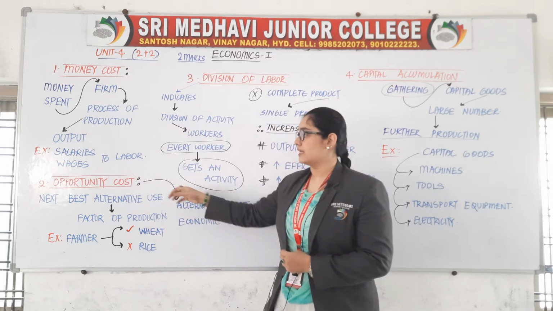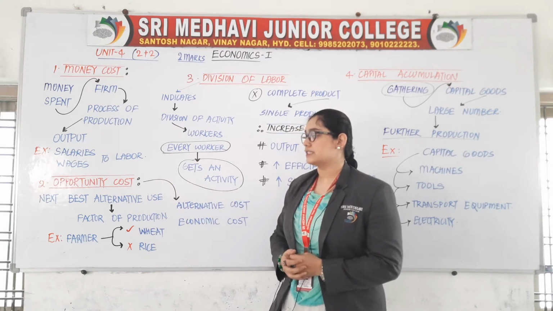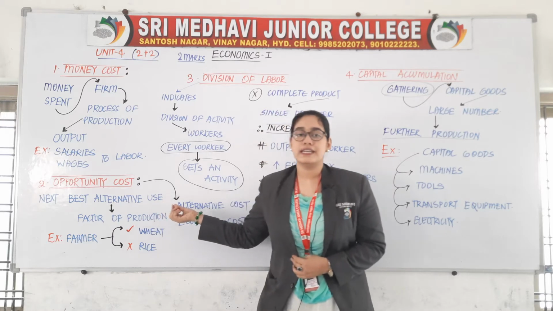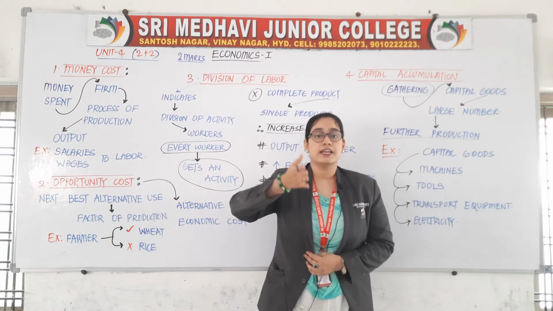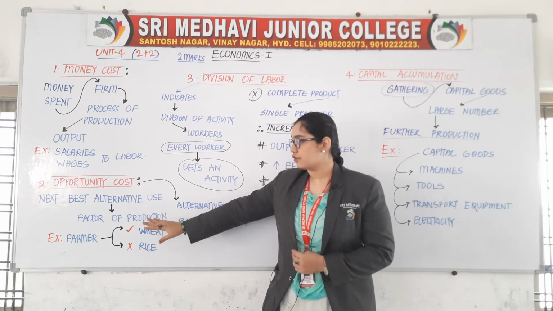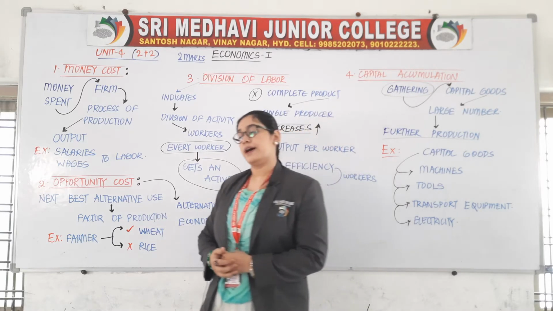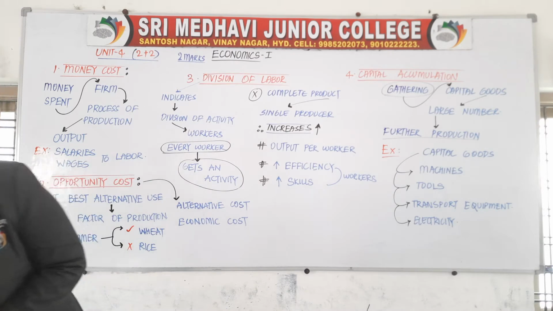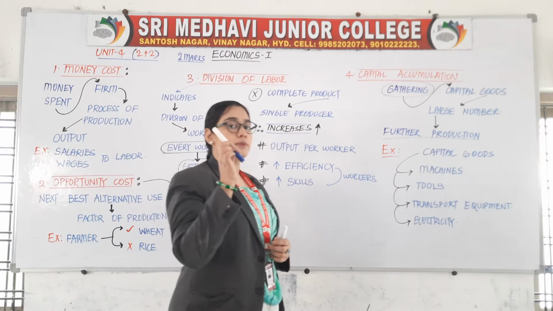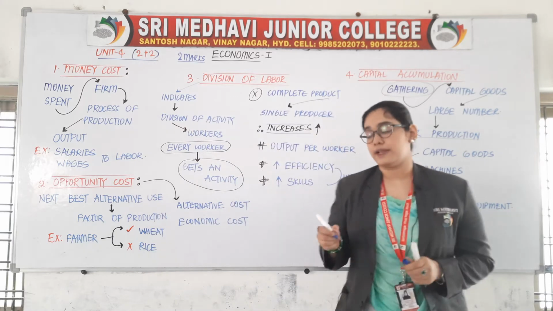The second one is opportunity cost. It is nothing but the next best alternative use. Next best alternative use of factors of production is nothing but opportunity cost. For example, imagine if my blue marker is not functioning properly.